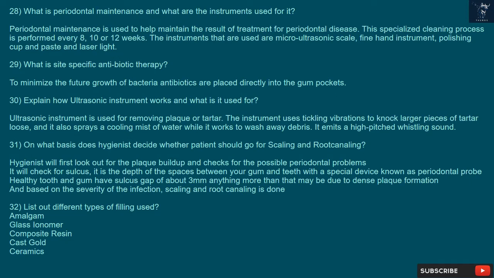32. List out different types of filling used. Amalgam, glass ionomer, composite resin, cast gold, ceramics.